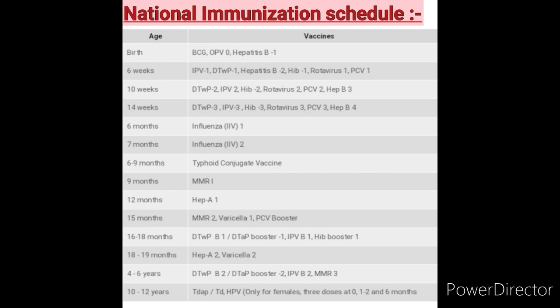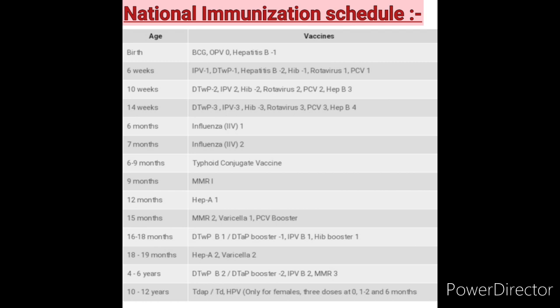I think it is visible to everyone. You can see here, otherwise you can see the books. In the community health books also we have the national immunization schedule. At 10 weeks, DTwP second dose, IPV second dose, HIB second dose, rotavirus 2, PCV 2, and hepatitis B 3. We will see the abbreviations of these vaccines at the last. Next, at 14 weeks, DTwP third dose, IPV third dose, HIB third dose, rotavirus 3, PCV 3, hepatitis B 4.